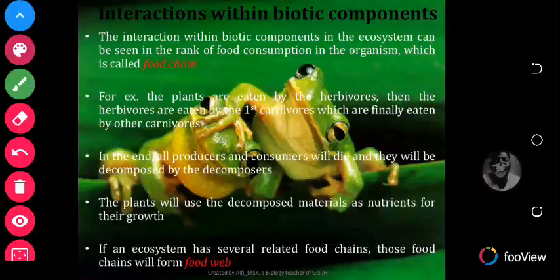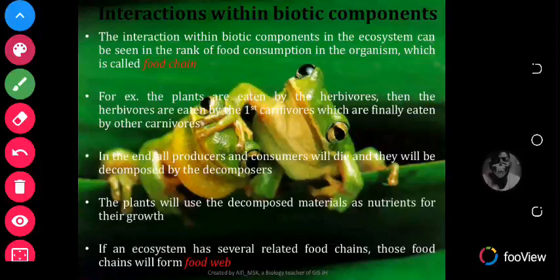So interactions with biotic components in the ecosystem can be seen in the rank of food consumption in the organism, which is called food chain. So there is an interaction between the living aspect and the non-living aspect in the ecosystem, and this involves the consumption of organisms. So consumption of organisms is what we call food chain. And food chain is a community of organisms where each member is eaten in turn by another member.